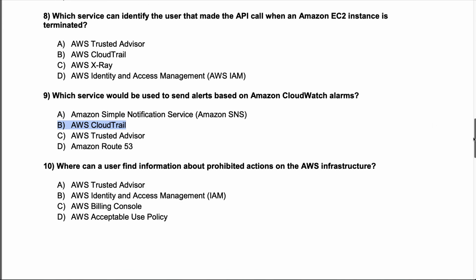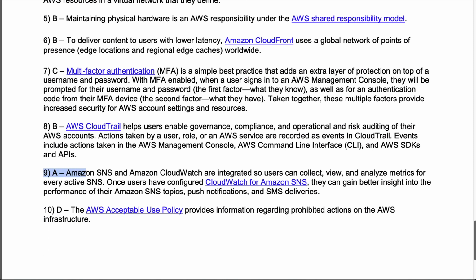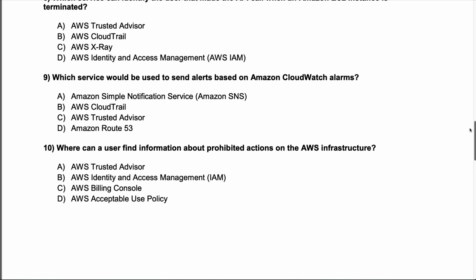And so what we can do is we can go back down here, and of course it's correct that CloudTrail was not the correct answer. It's Amazon SNS, which is a notification service, simple notification service, and CloudWatch integrate together so users can collect, view, and analyze metrics. So again, having memorized terminology can be critical to narrowing down the correct questions.